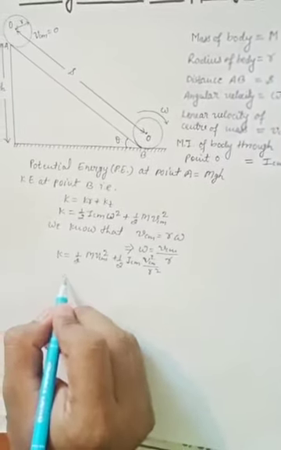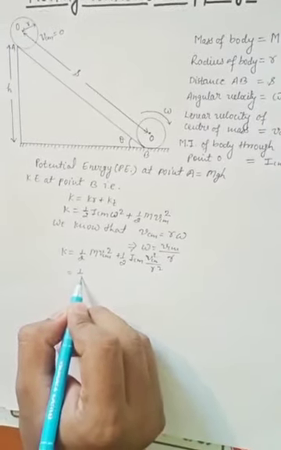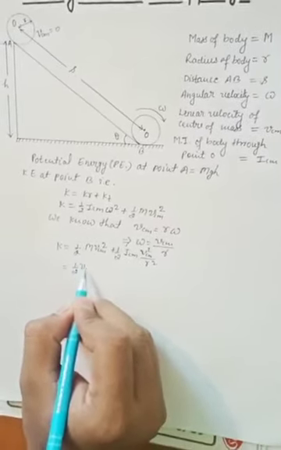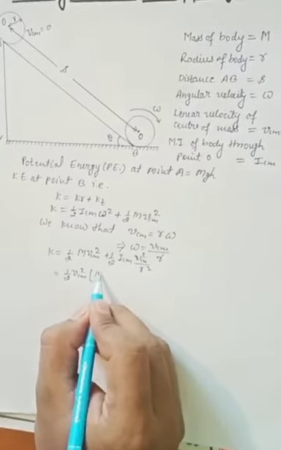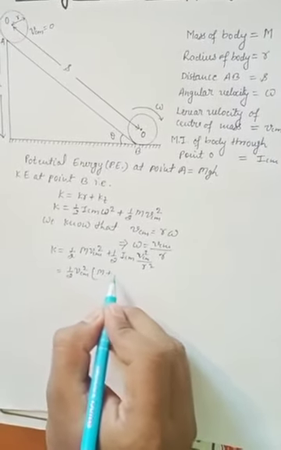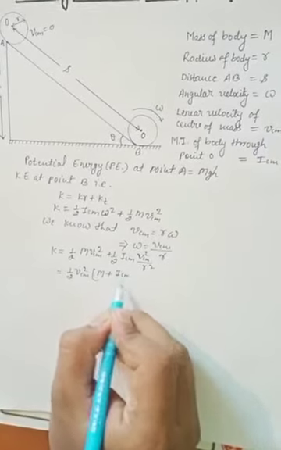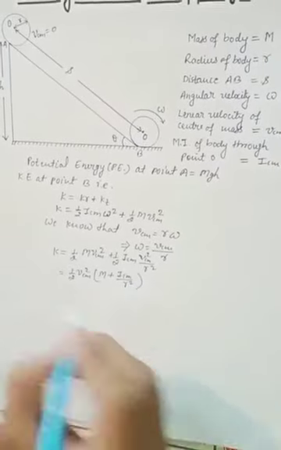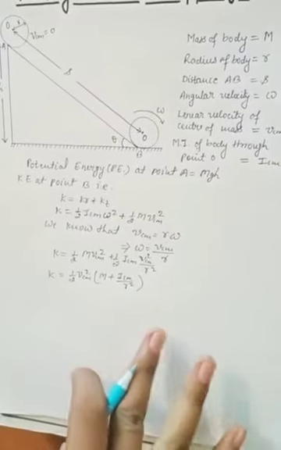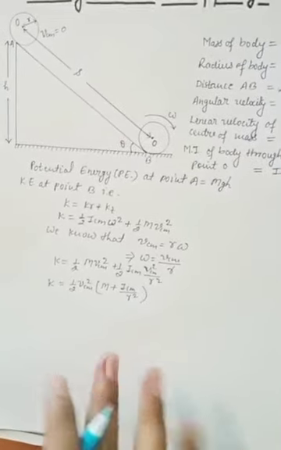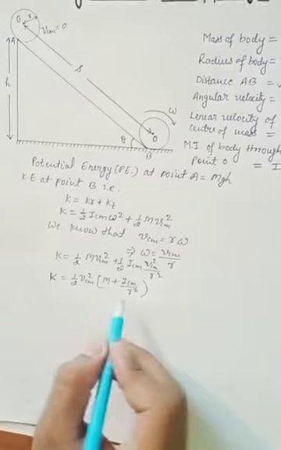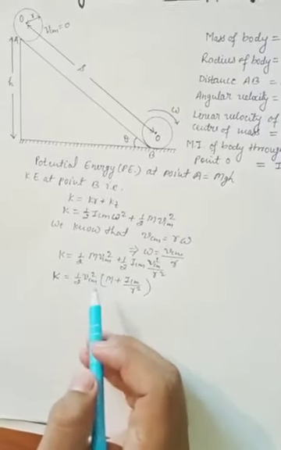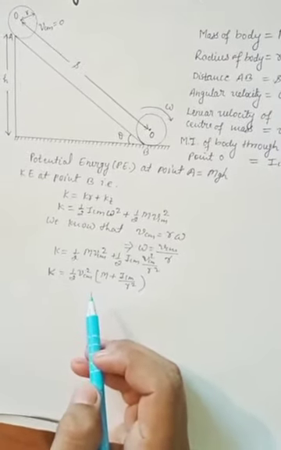Now we will take common half VCM square. Here m will be left, and here ICM upon R square is the value of K. This is the value of kinetic energy due to rotational motion and translational motion.